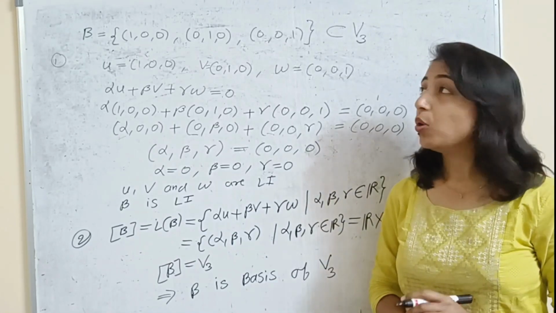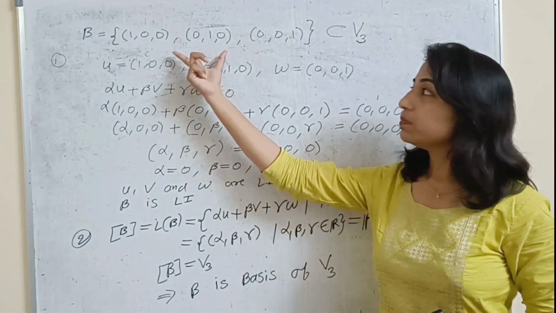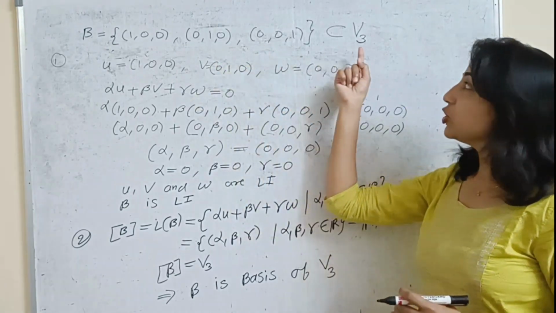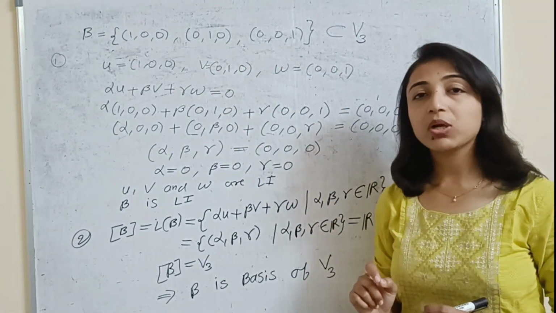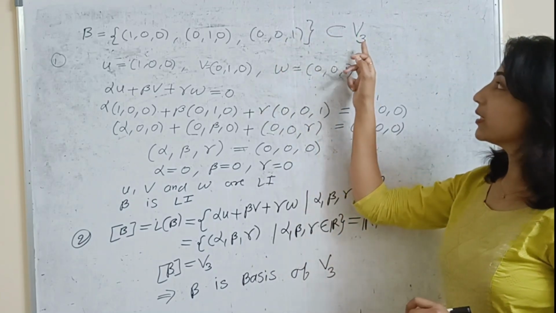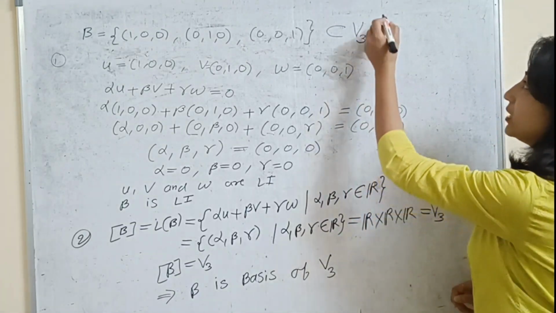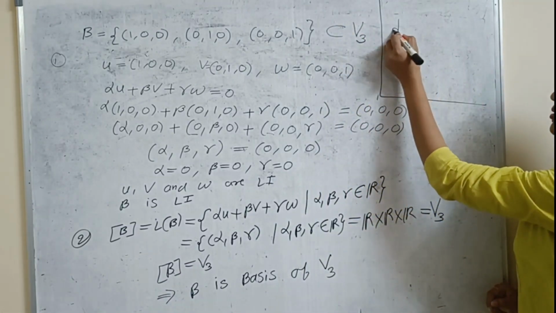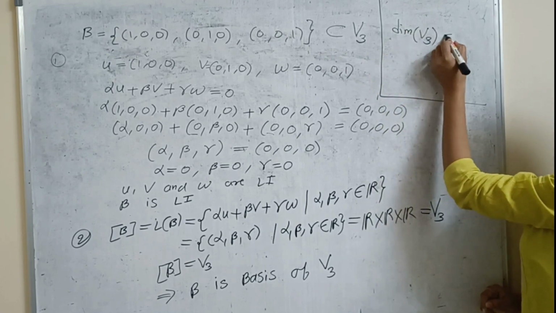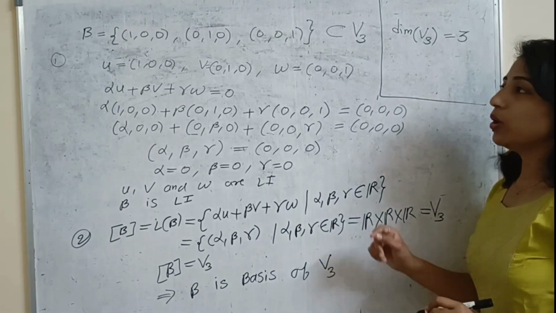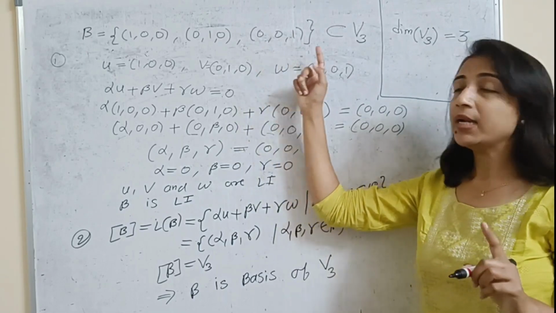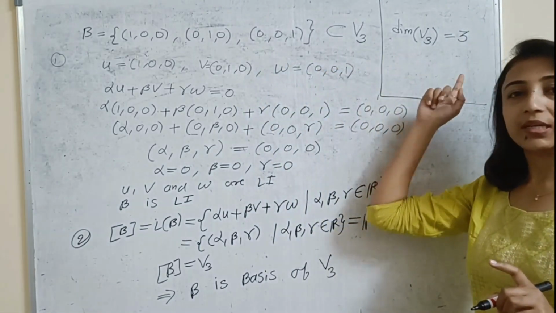Now next we have to check how many elements are contained in this basis. This basis contains 3 elements, 3 vectors. The dimension of vector space V3 is 3, because by definition of dimension, the number of elements contained in a basis is the dimension of the vector space. So the dimension of vector space V3 equals 3. The number of elements contained in a basis is the dimension, and here it contains 3 elements. That's why the dimension of our vector space V3 is 3.